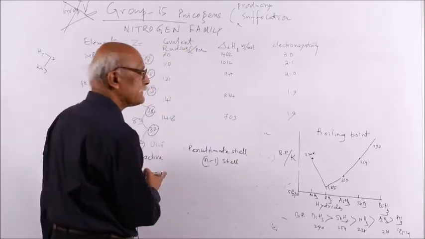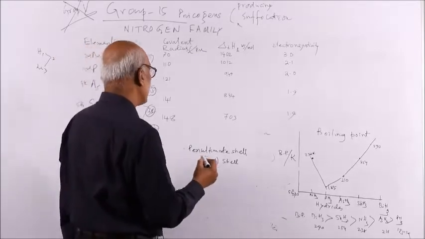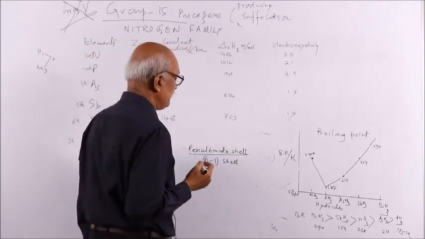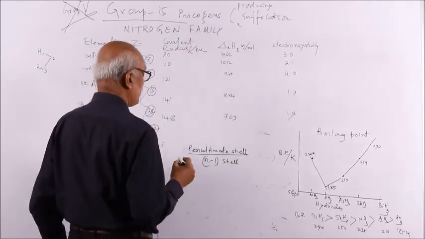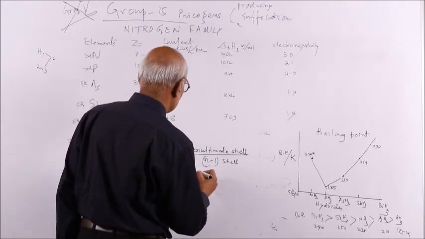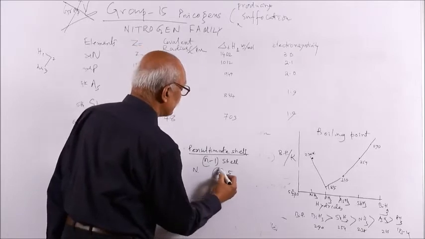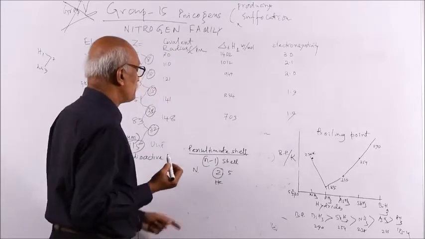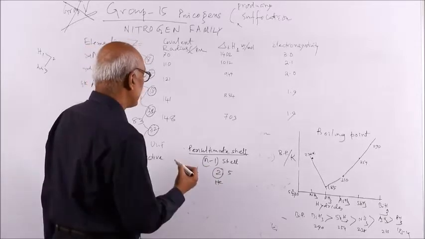Below that is called the anti-penultimate shell, that is the n-2 shell. The penultimate shell has two types of configuration, noble gas configuration and pseudo noble gas configuration. Suppose nitrogen, this is 2,5. So 2 means helium configuration, so the penultimate shell has a stable helium, or noble gas, configuration.